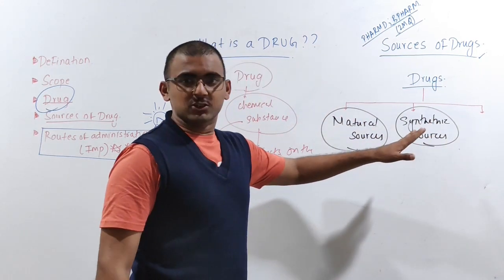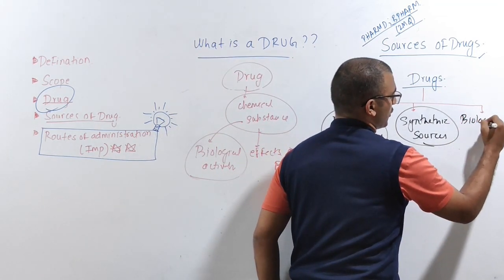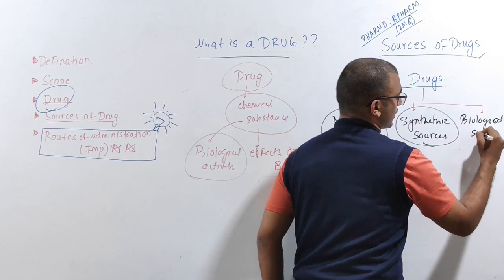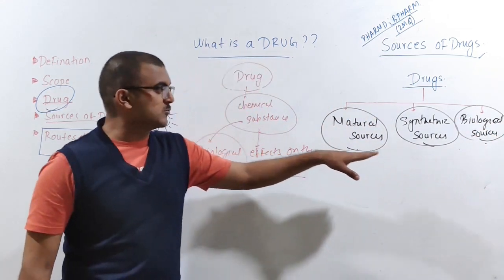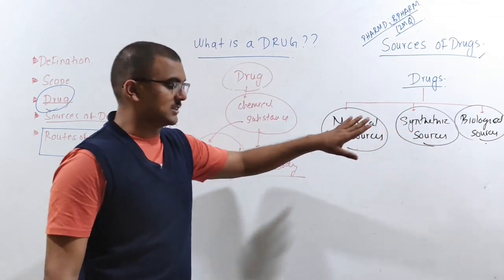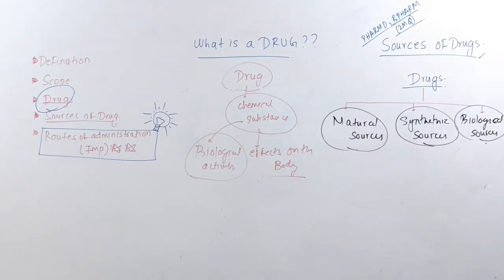Now, last but not the least, you are going to have the biological sources. So these are the major 3 sources which you are going to have: one is the natural source, the synthetic source, and then your biological source.